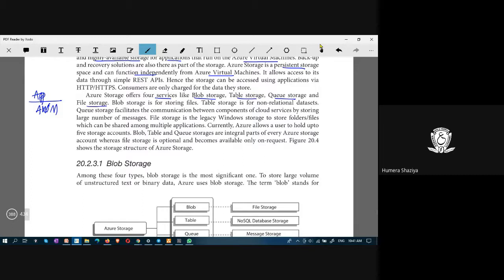Blob storage is for storing files. Table is for non-relational data sets. Queue storage is for communication between components by storing the messages. File storage is the legacy Windows storage to store folders or files.